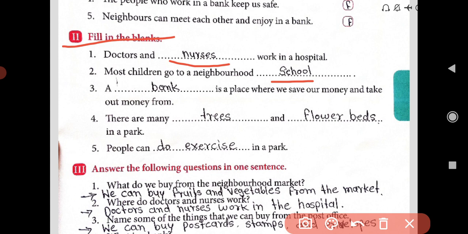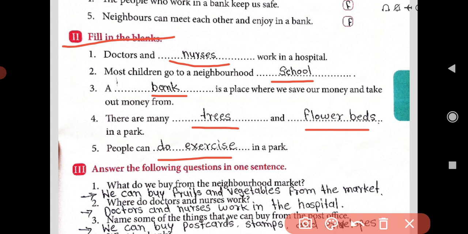A bank is a place where we save our money and take out money from. There are many dash dash and dash dash in a park. There are many trees and flower beds in a park. People can dash dash in a park. People can do exercise in a park.